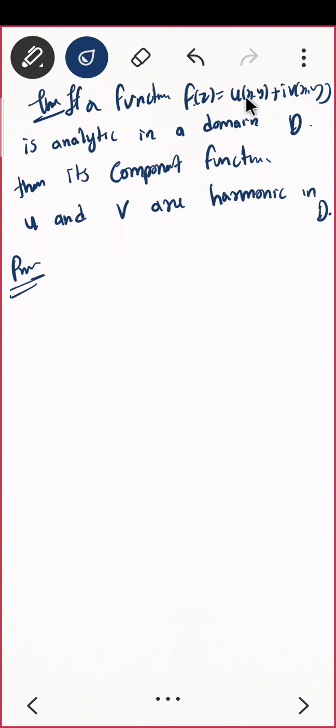So f of z is equal to u plus iv, it is analytic in a domain D, and you want to prove the component functions u and v are harmonic.